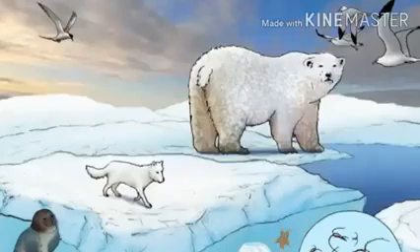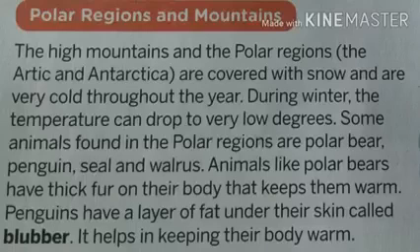Animals like polar bears have thick fur on their body that keeps them warm. Penguins have a layer of fat under their skin called blubber. It helps in keeping their body warm. Okay, so this was about your polar regions and mountains.